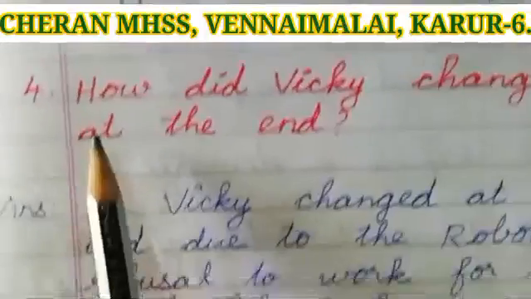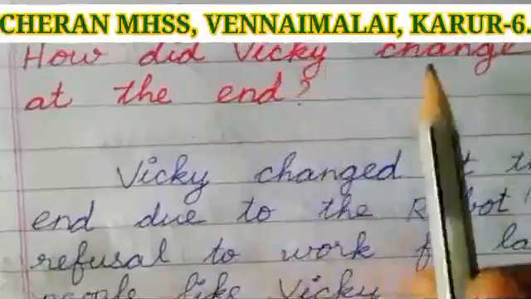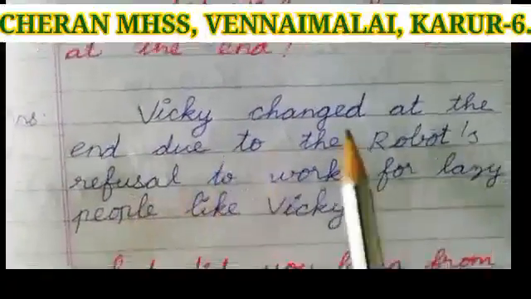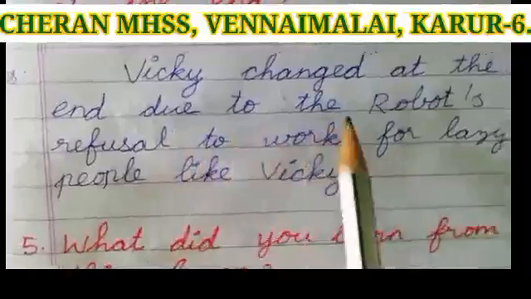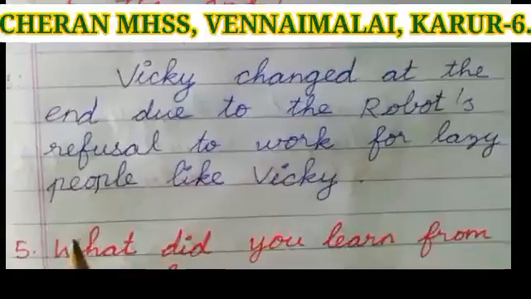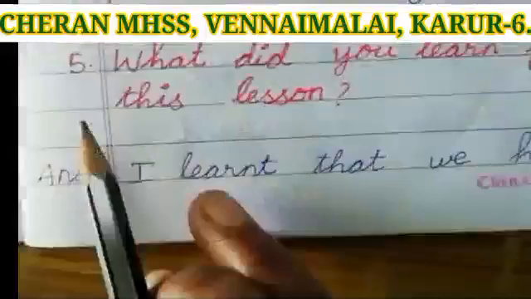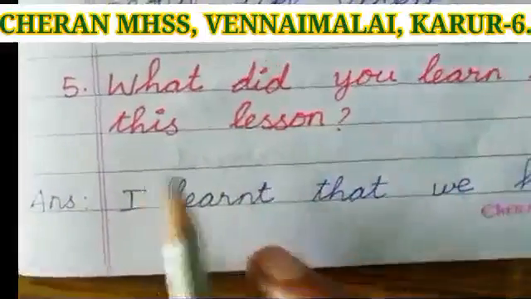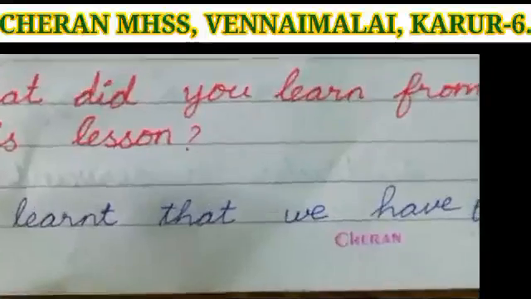Fourth question. How did Vicky change at the end? Answer. Vicky changed at the end due to the robot's refusal to work for lazy people like Vicky. Fifth question. What did you learn from this lesson? Answer.